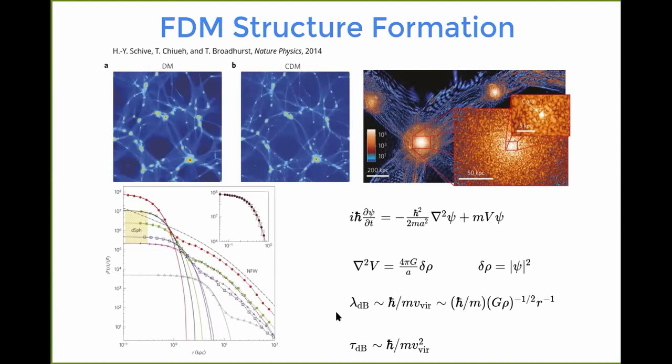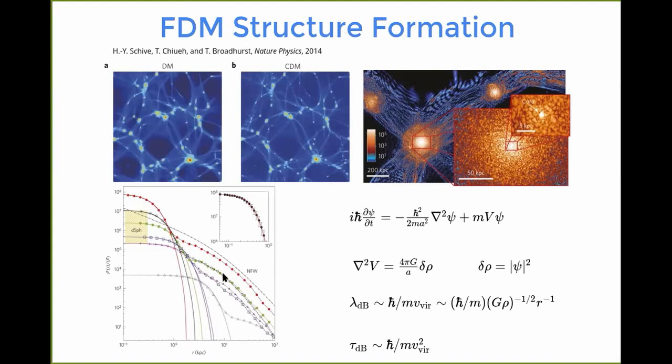Namely, we have a de Broglie wavelength in that system that is inversely proportional to the velocity, and also a de Broglie time, which is then 1 over the velocity squared. And really all the features, all these interference patterns and granular structure and solitons that we will be talking about here, that's all on the de Broglie wavelength and time. So that's why this fuzzy dark matter with a mass of 10 to the minus 22 is typically interesting, because, as Mateja said, for typical velocities of, let's say, 100 kilometers per second, that has a de Broglie wavelength of roughly kiloparsecs, so on galactic scales.